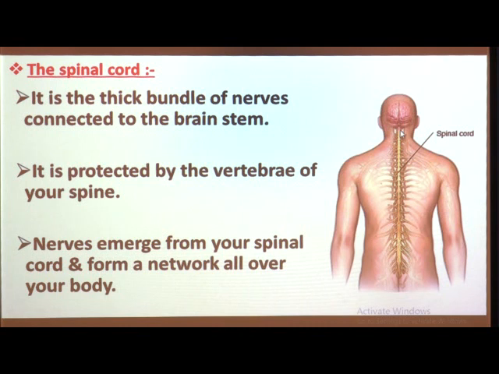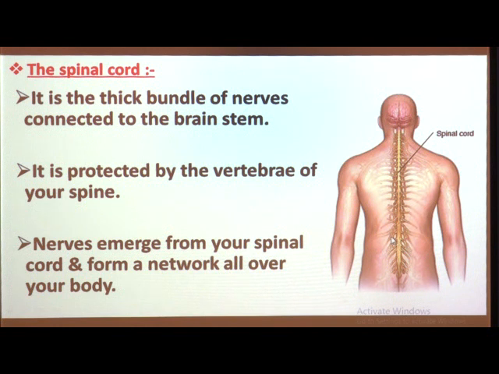In this region it is connected to the brainstem, and it goes down your back. It is protected by the vertebrae that we studied in our last lesson; the spinal cord is protected by the vertebral column.